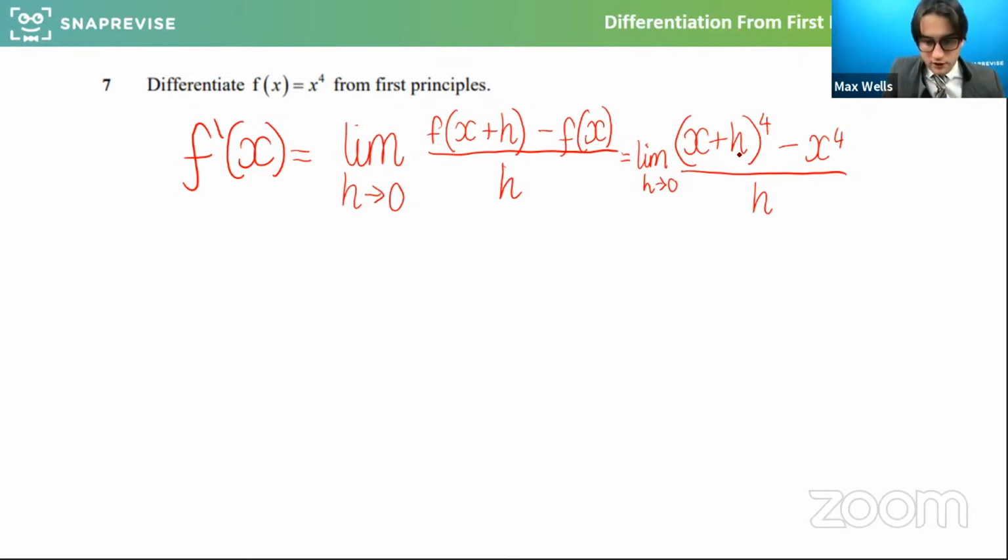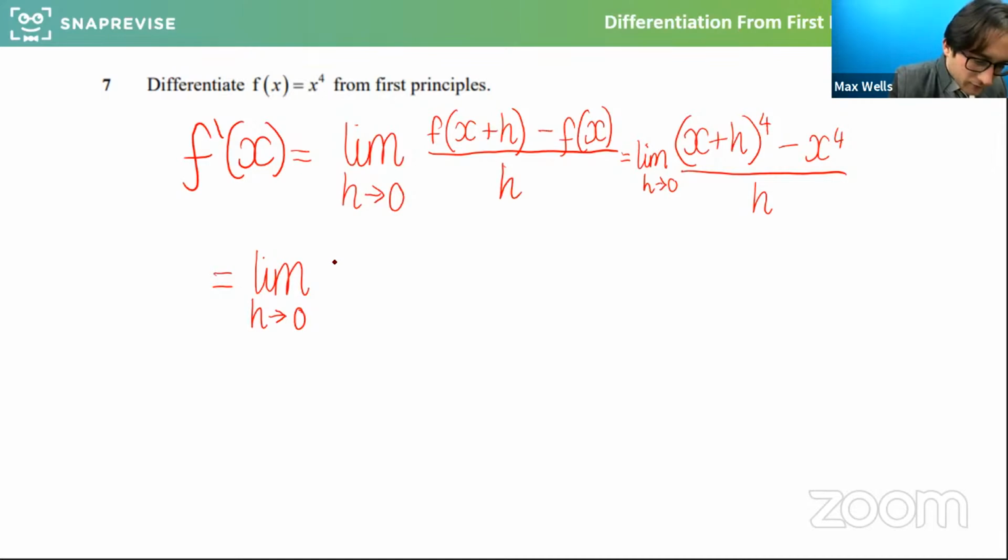Change of y over change of x is effectively the gradient. Then what we're going to do is look at what the limit of this is, what that whole thing boils down to as h gets smaller and smaller. So for those of you that have done binomial expansion before, please do give this a go and see if you can hopefully beat me to that.